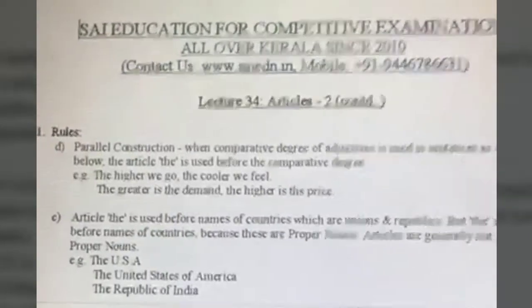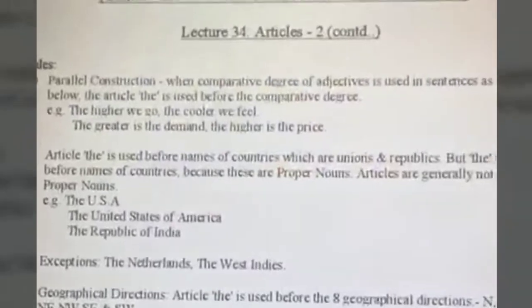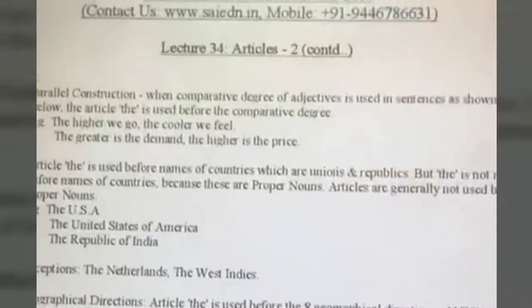Alright, so we're continuing with articles and the rules for the articles that we were discussing last time. So what is the next rule? The next rule is called parallel construction. When we use comparative degree of adjectives like taller, more beautiful and so on in sentences such as shown below, then the article is used before the comparative degree. For example, the higher we go, the cooler we feel.